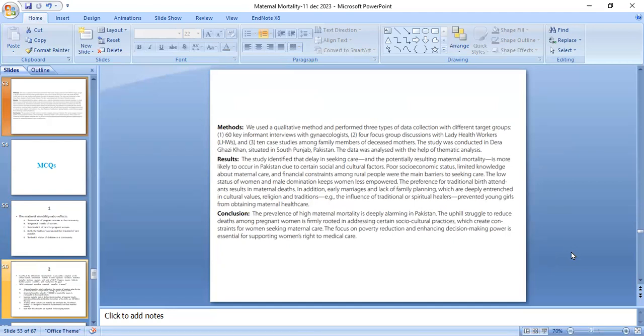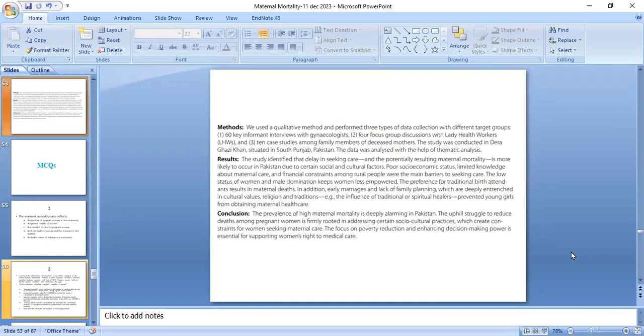The study identified that delay in seeking care, potentially resulting in maternal mortality, is more likely to occur in Pakistan due to certain social and cultural factors. Poor socioeconomic status, limited knowledge about maternal care, and financial constraints among rural people were the main barriers to seeking care. The low status of women and male domination keeps women less informed. The preference for traditional birth attendants results in maternal deaths. In addition, early marriage and lack of family planning are deeply entrenched in cultural values, religion, and traditions. That is the influence of traditional spiritual healers, preventing young girls from obtaining maternal health care.